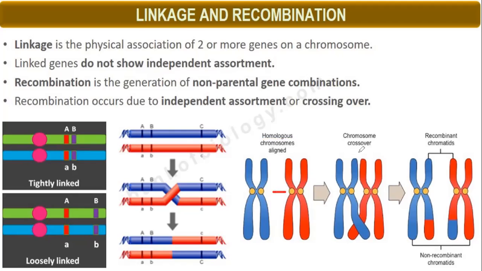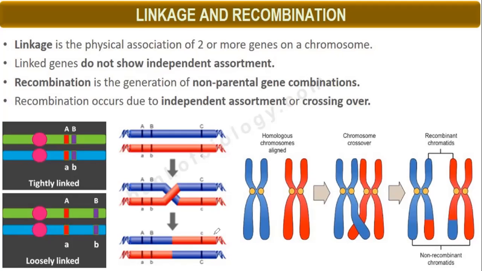Here these are homologous chromosomes. They are aligned, and now the chromosomes will cross over. So there will be formation of recombinant chromatids. These two are non-recombinant. This one is recombinant; the combination is changing, like capital A, capital B, capital C.